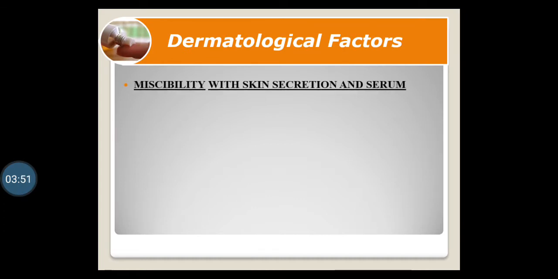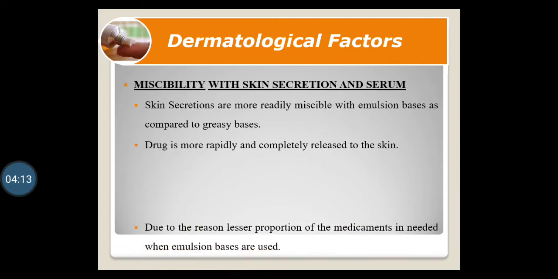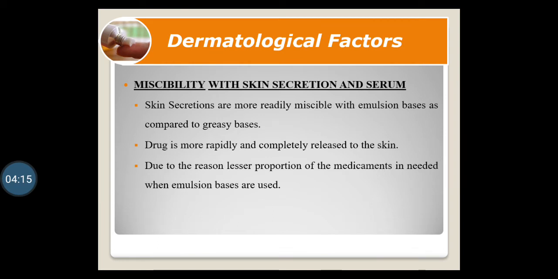Then the next factor is miscibility with skin secretion and serum. Skin secretions are more readily miscible with emulsion bases as compared to greasy bases. Drugs are more rapidly and completely released to the skin when we use the emulsion bases. Due to this reason, a lesser proportion of the medicament is needed when emulsion bases are used.